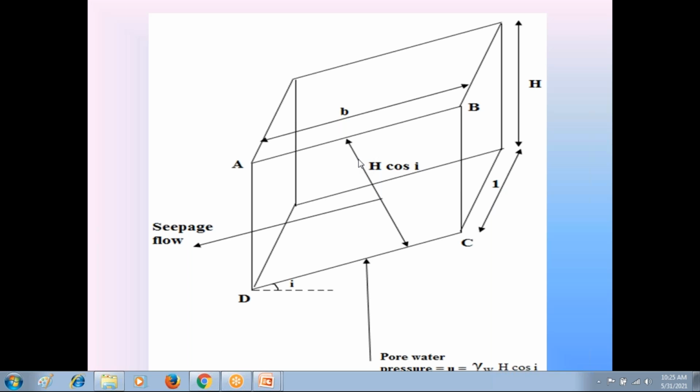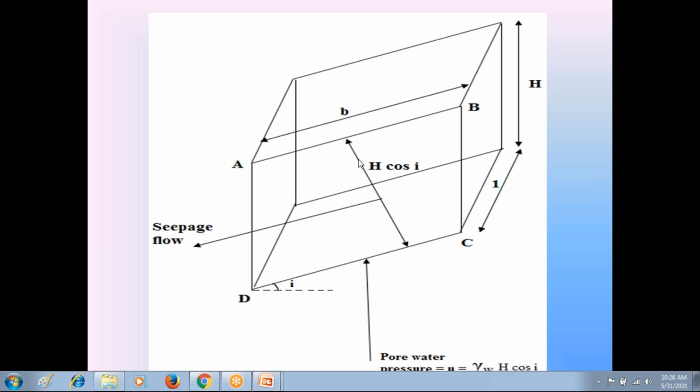Okay. Now look at that pore water pressure U on that soil prism. The pore water pressure is acting vertically upwards. The seepage flow produces this pore water pressure in the soil. That pore water pressure due to that seepage flow is acting in the vertically upward direction. Its magnitude is equal to gamma W into H cos i. Up to this, the determination of pore water pressure in the third condition. If you have doubts, please ask me.